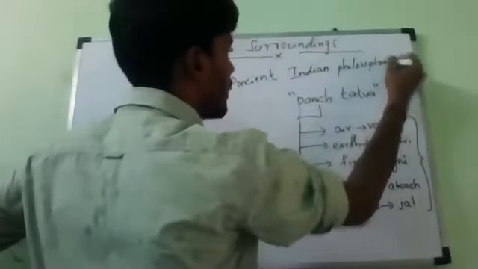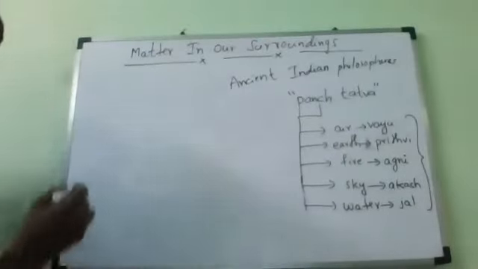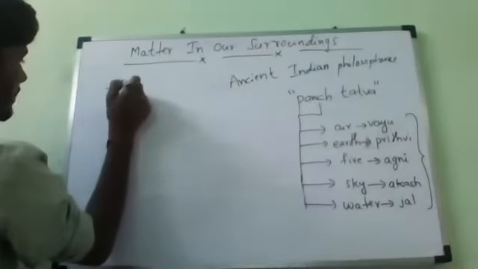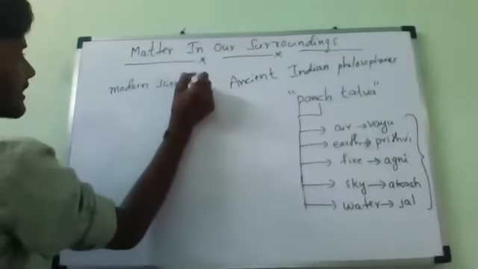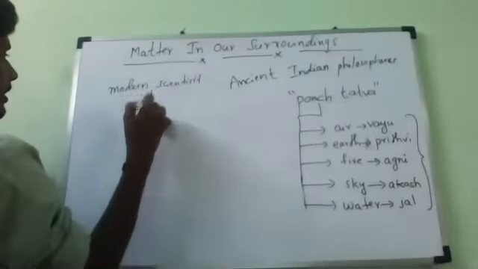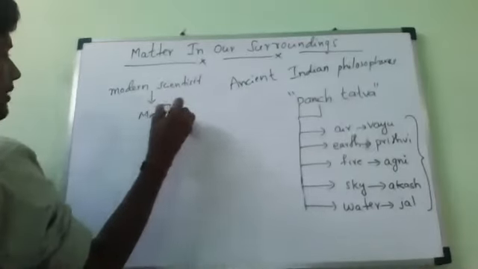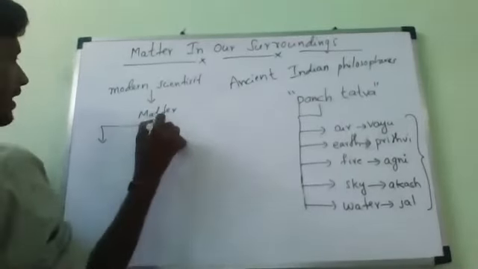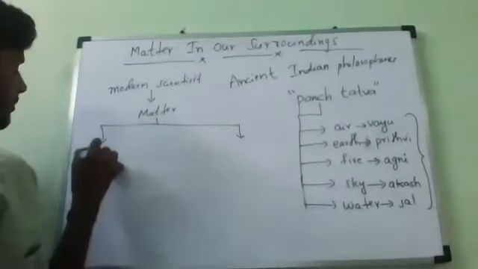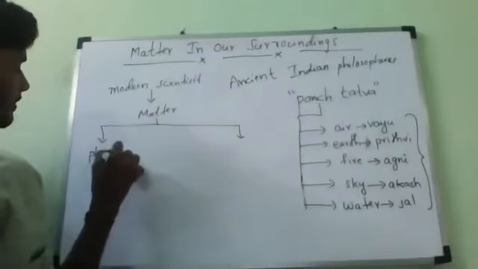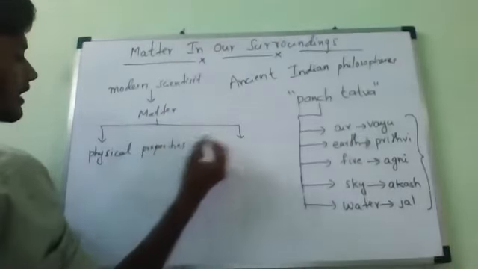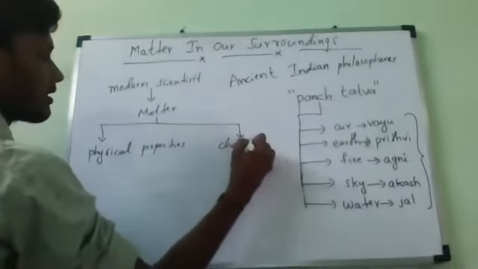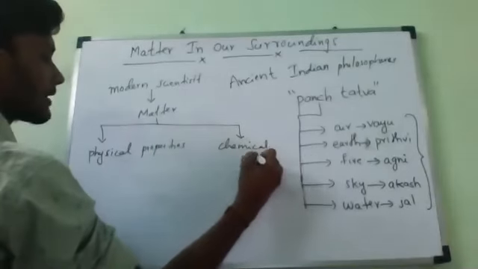Now, coming to the modern scientists, what did they say? Modern scientists understood matter based upon two methods. One is physical properties, and the next one is chemical properties.